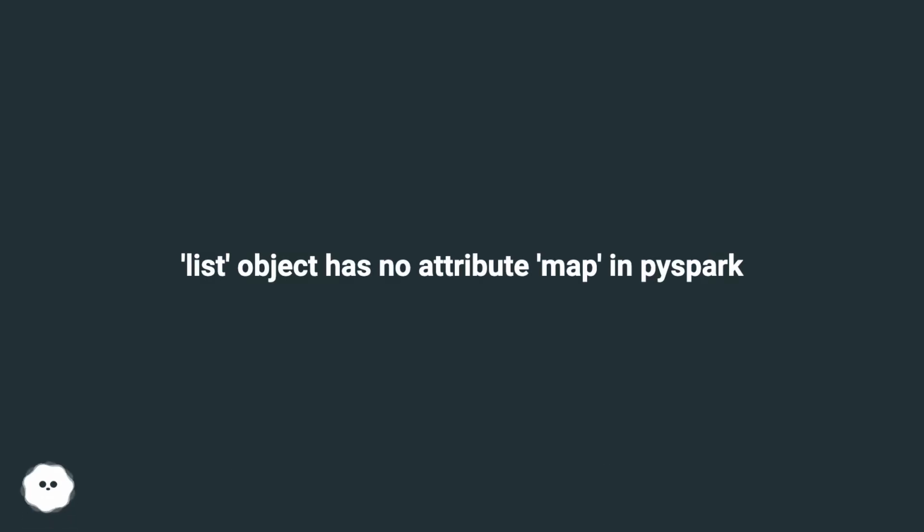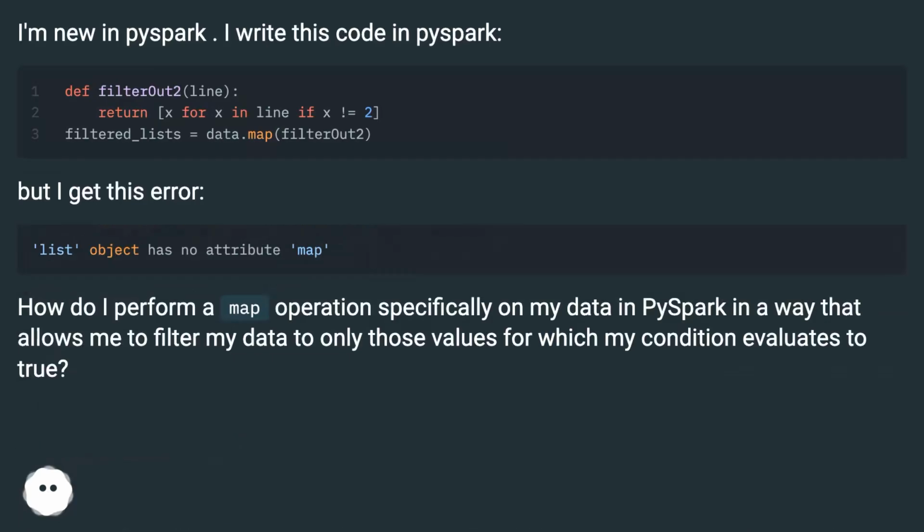List object has no attribute map in PySpark. I am new in PySpark. I wrote this code in PySpark, but I get this error. How do I perform a map operation specifically on my data in PySpark in a way that allows me to filter my data to only those values for which my condition evaluates to true?